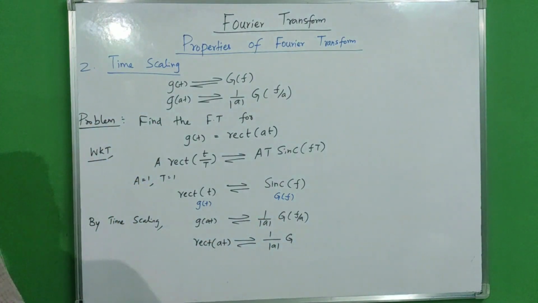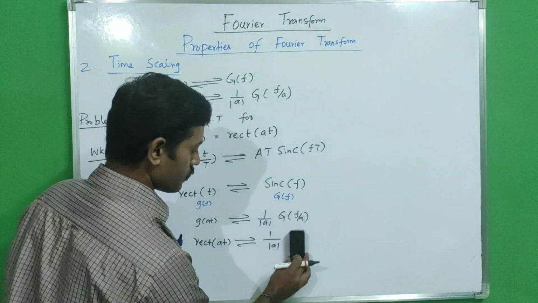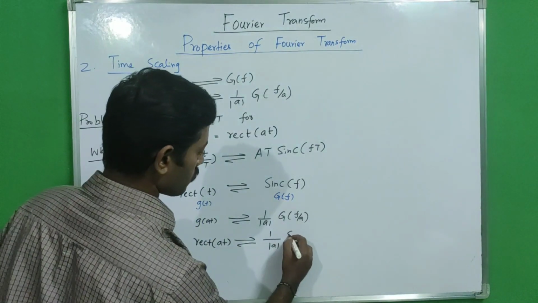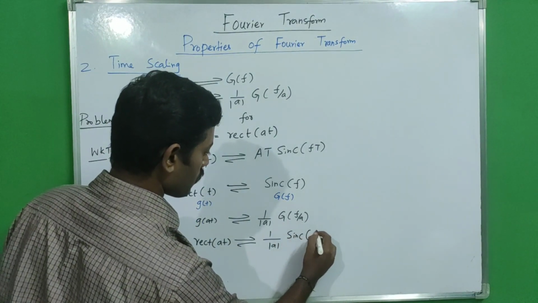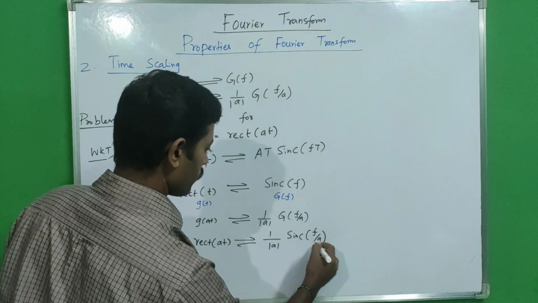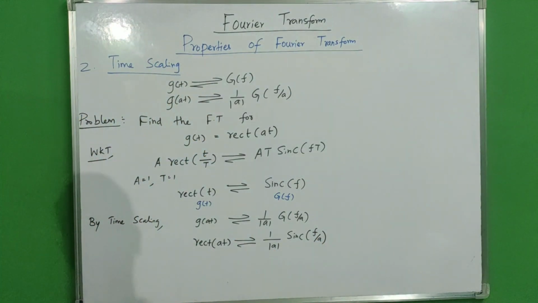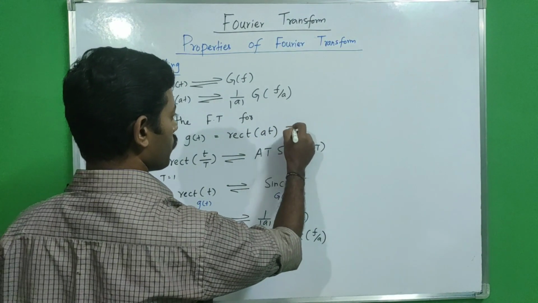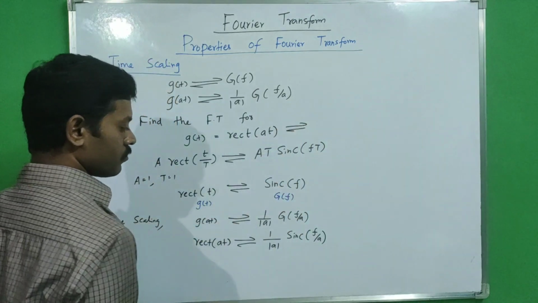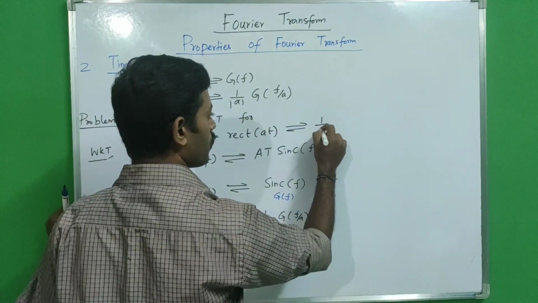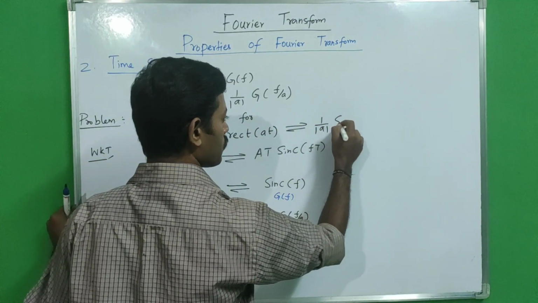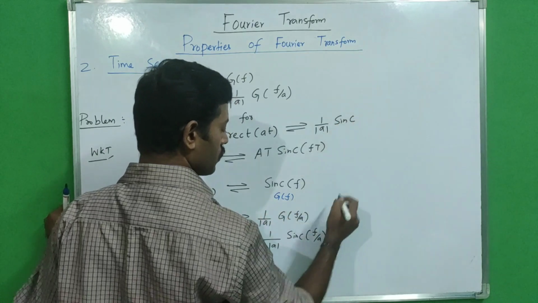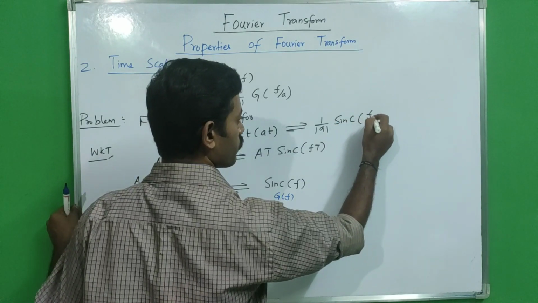Here G of f is the sinc pulse, sinc f by a. So we found that rect of at has a Fourier transform pair with 1 by modulus of a, sinc f by a.